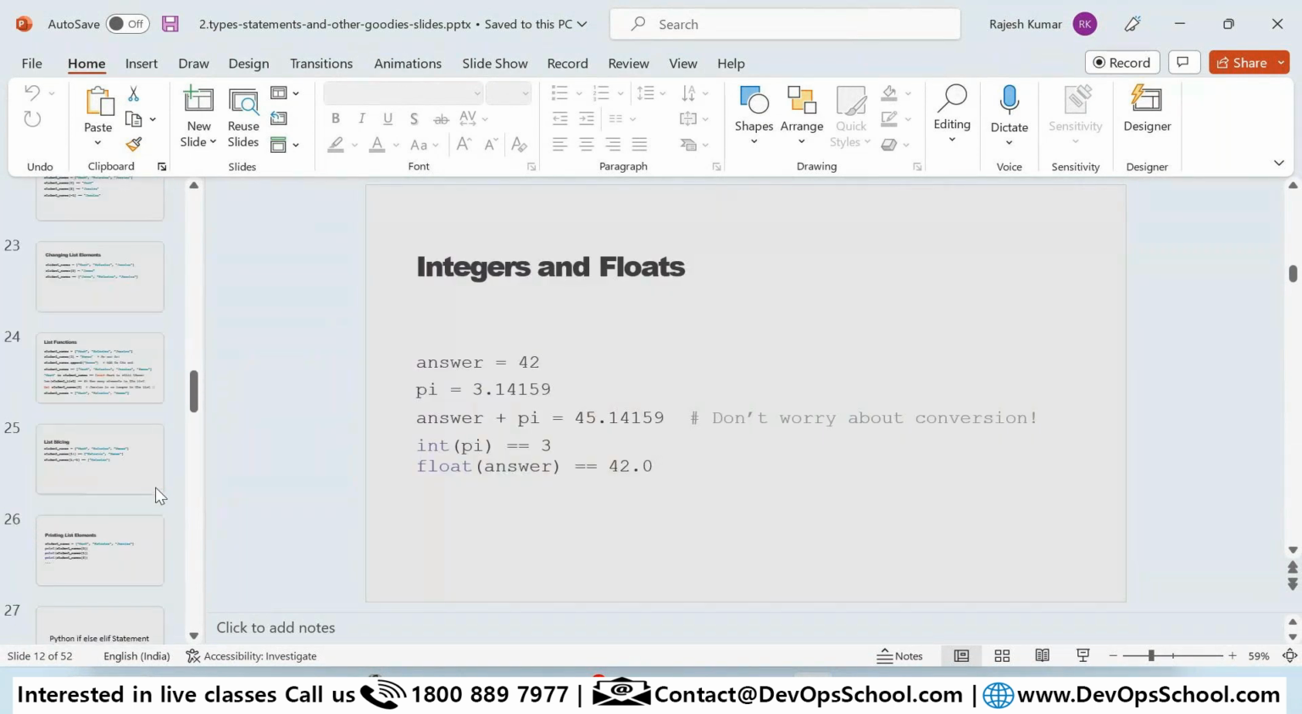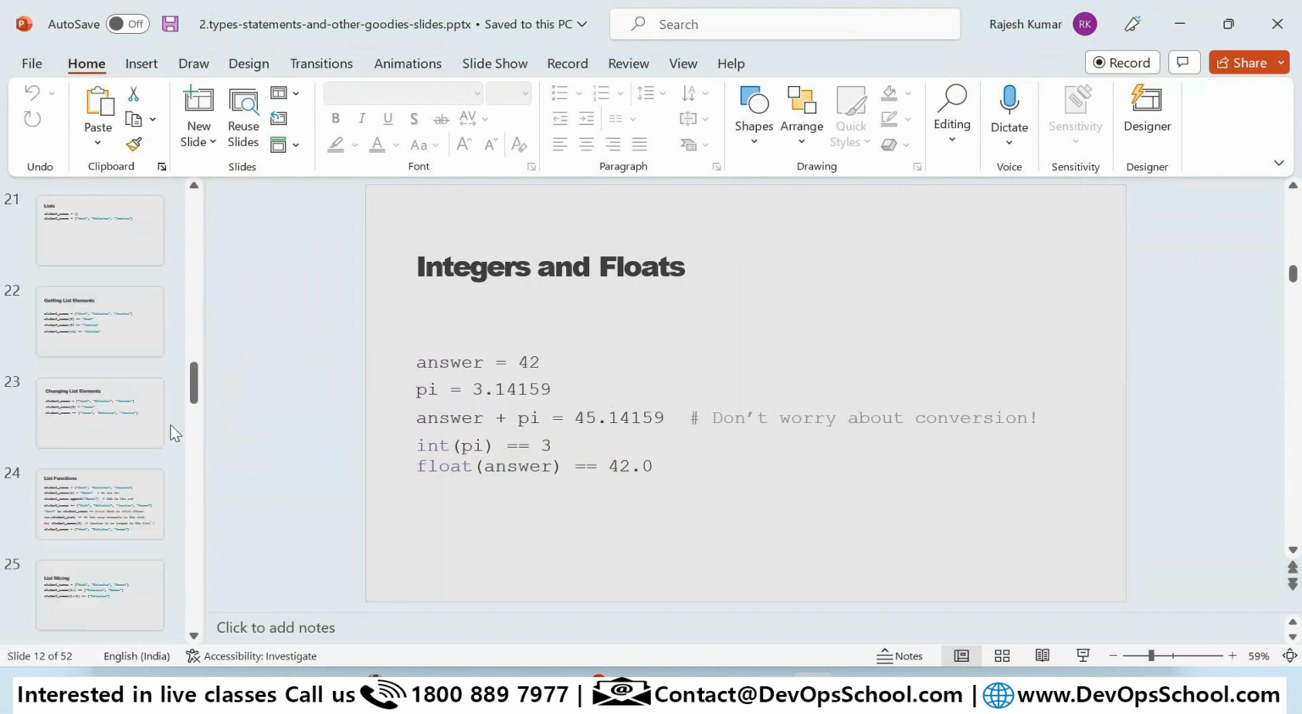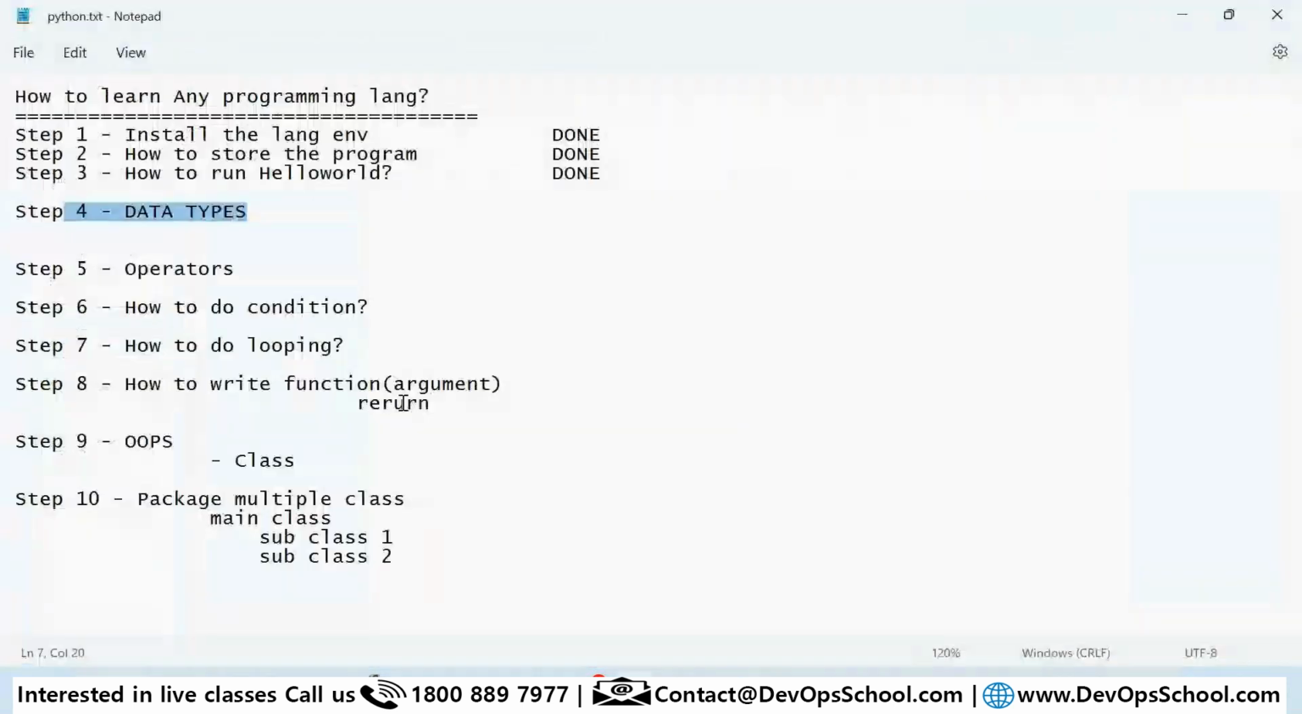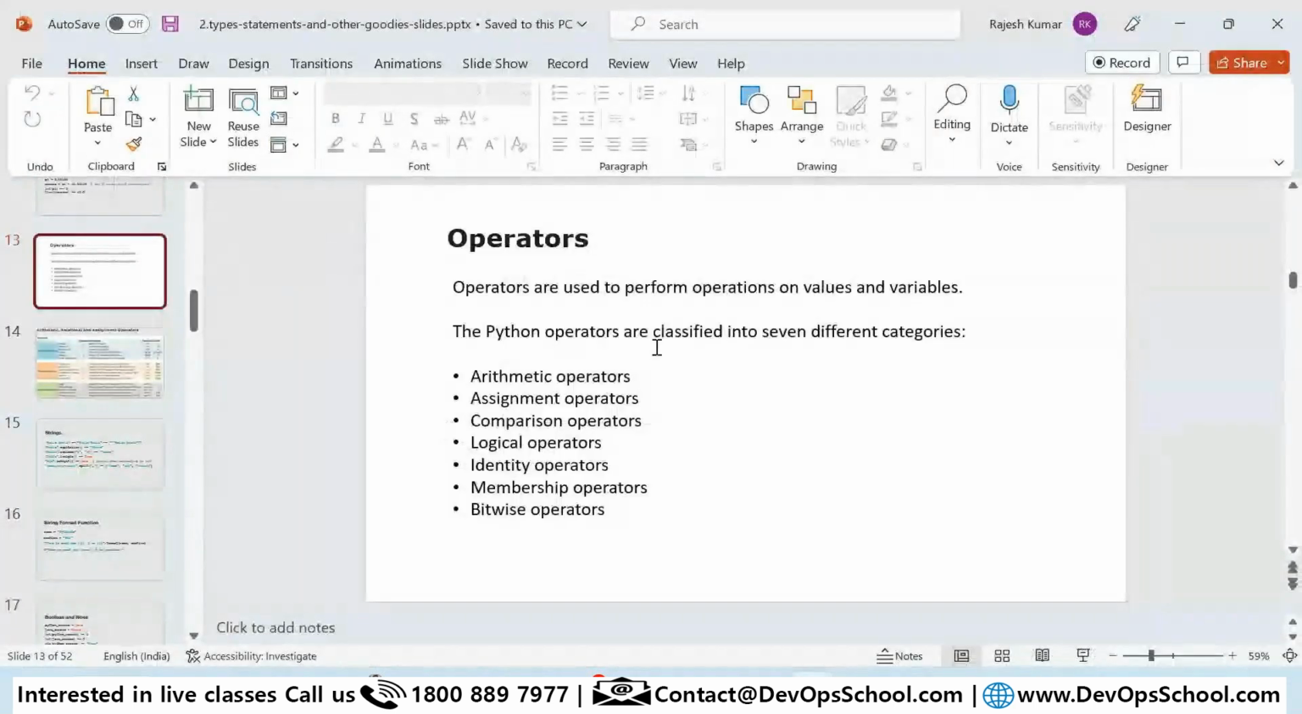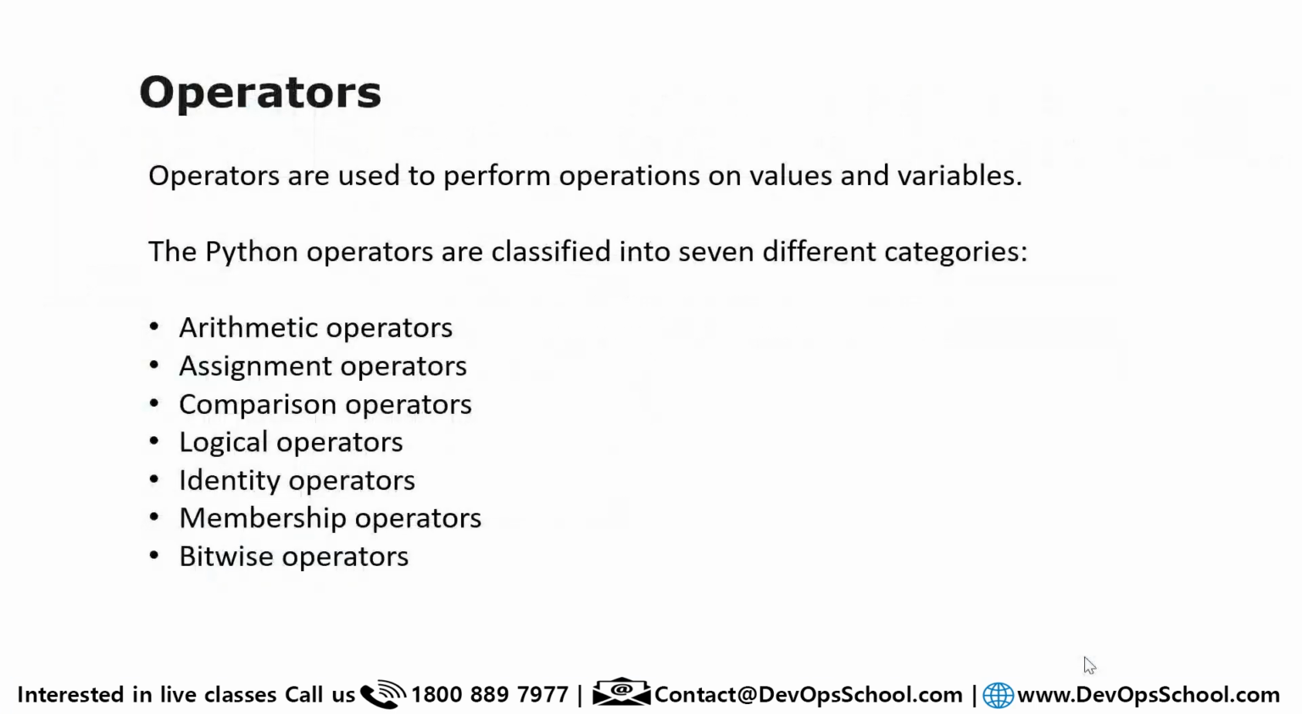Okay, so how to use these data types in Python? So the next question is you have to find out operators, because without operators, you cannot use the data types. So here, which operators are being used? Look at this here: arithmetic operator, assignment operator, comparison operator, logical operator, identity operators, membership operator, bitwise operators. Yes, practice is required. By just looking at it one time, you might not be able to understand everything.